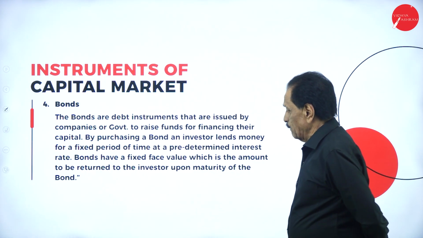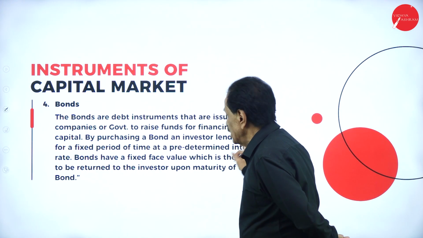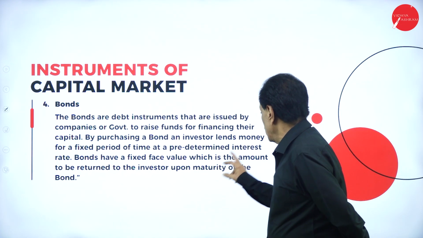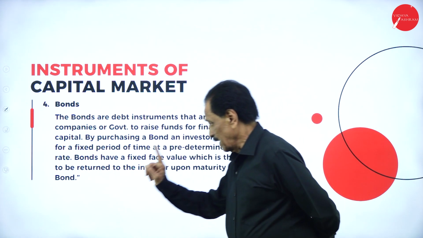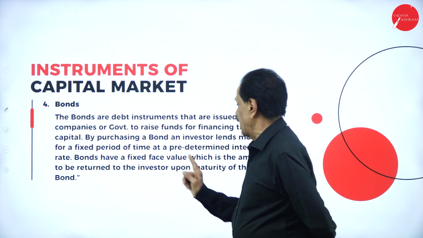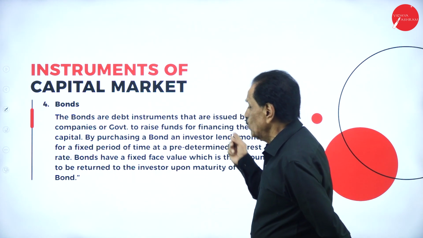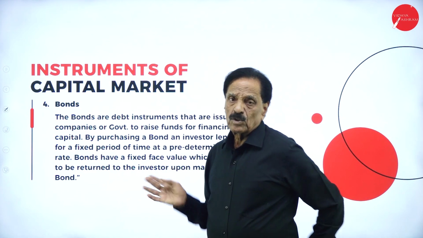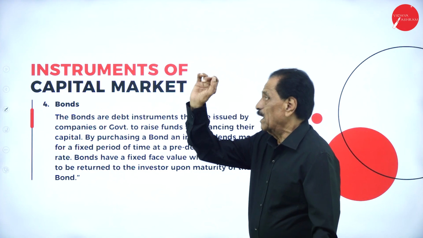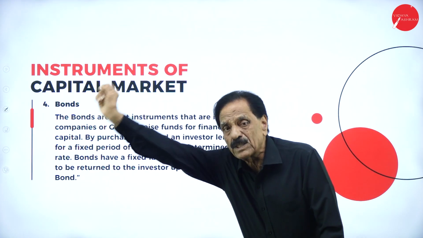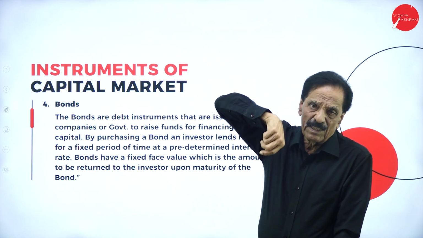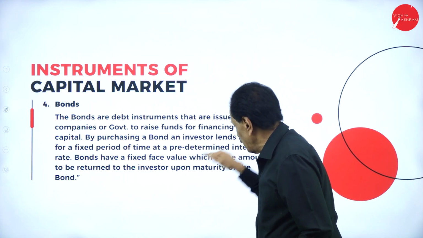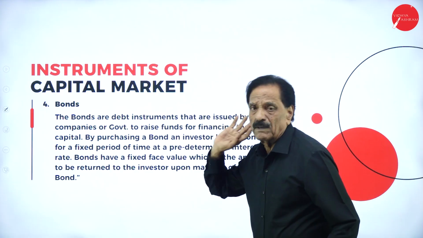By purchasing a bond, an investor lends money for a fixed period of time at a predetermined interest rate. Bonds have a fixed face value, which is the amount to be returned to the investor upon maturity of the bond. So when the bond matures, we have to pay back the face value along with the interest.